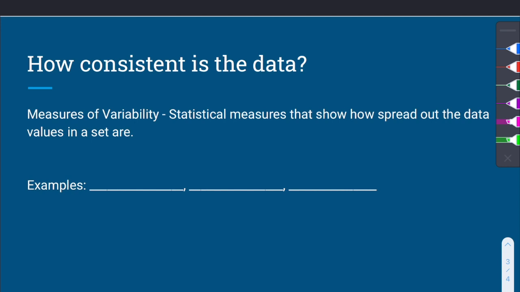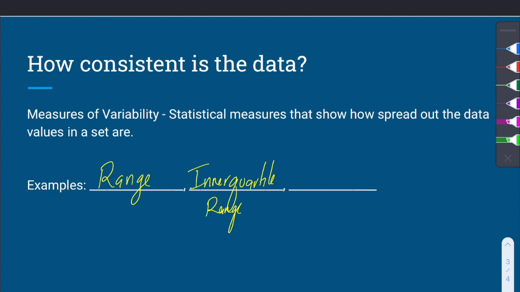So these would include things as simple as the range, and the range is the largest value minus the smallest value. Another is the interquartile range. And we'll talk about how to calculate that, and as we calculate that, we'll talk about exactly what it means.